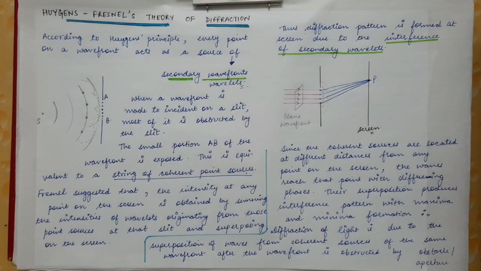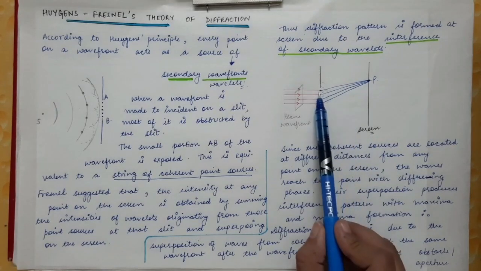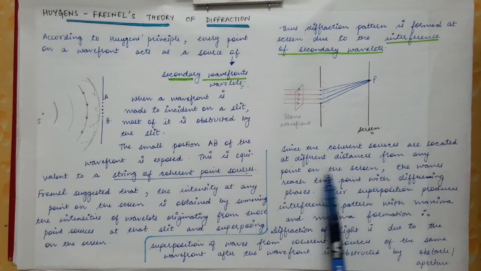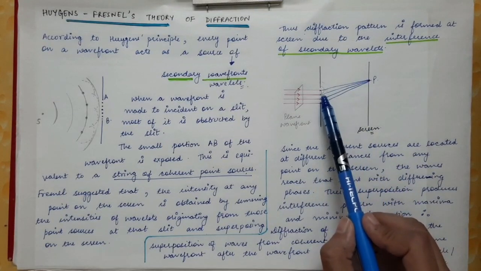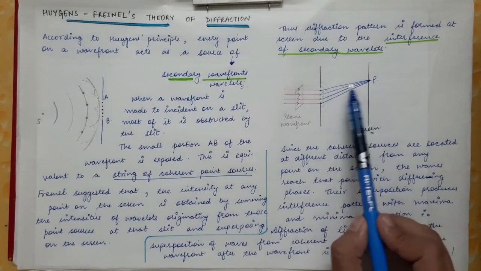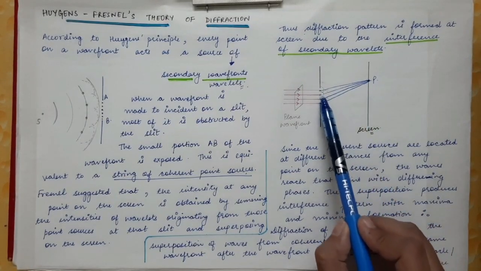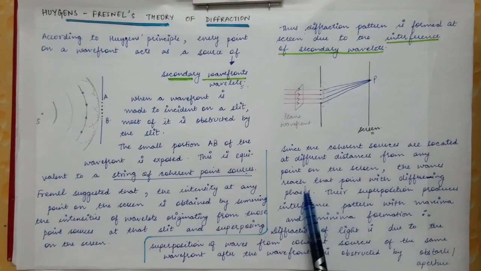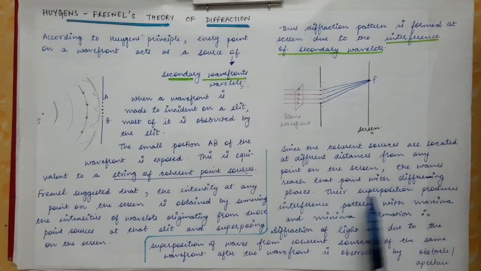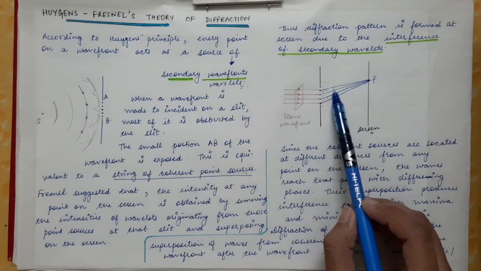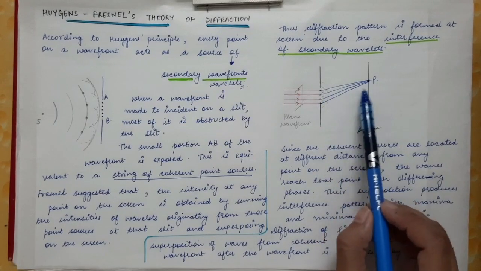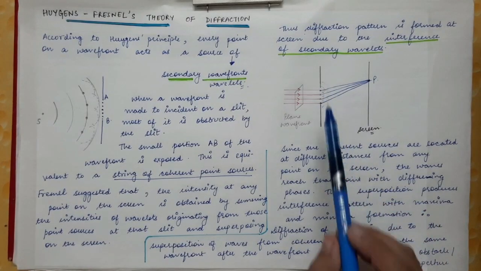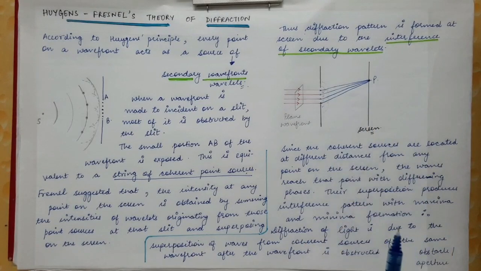So this is the reason for the formation of the diffraction pattern, or you can say the reason behind the bending of the light. Now, since the coherent sources are located at different distances from any point on the screen, you can see the distance of these point sources from this capital P point is different. Therefore the waves which reach this point differ in phase. This is because they are present at different distances from this point P on the screen.